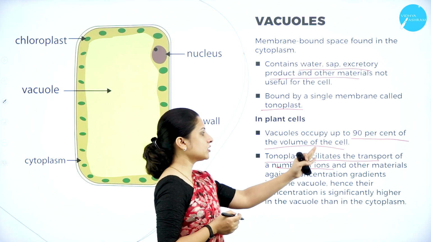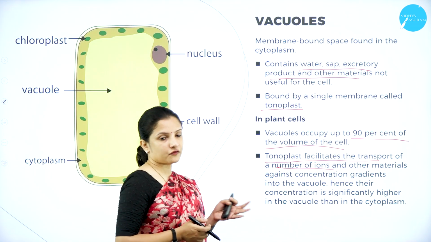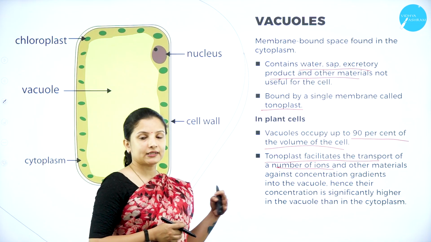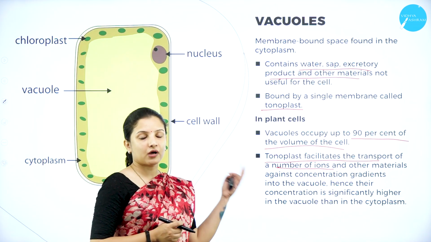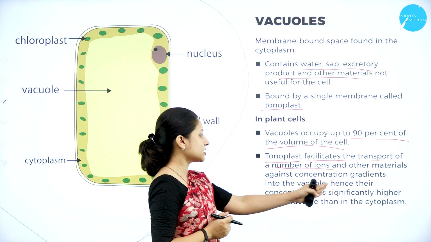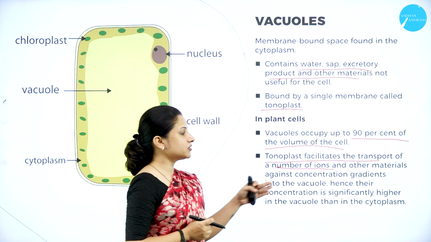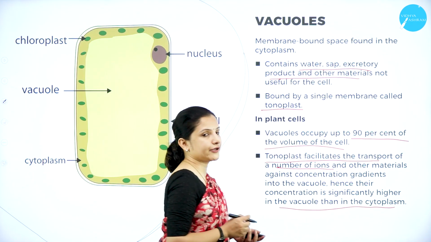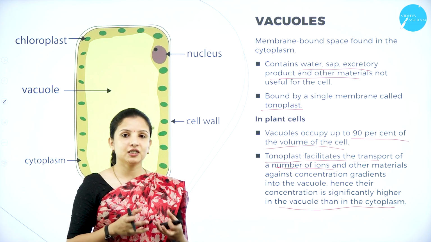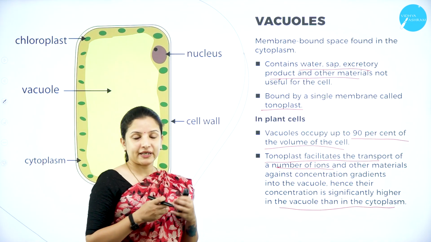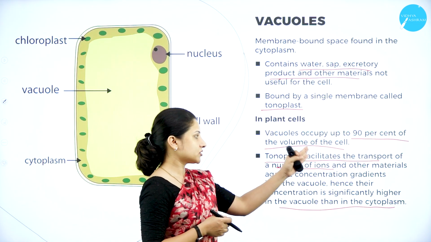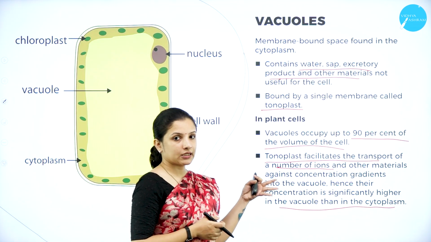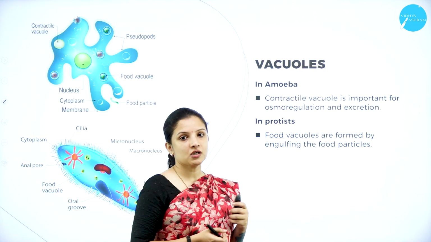It also helps in the transport of other materials against the concentration gradient into the vacuole, that is, from a lower concentration to a higher concentration. Hence their concentration is significantly higher in the vacuole when compared to that of the cytoplasm. Why? Because the vacuole is filled with all sorts of materials, and it also helps in the transport of a number of ions and other materials against the concentration gradient. So this is the important function of the vacuole.